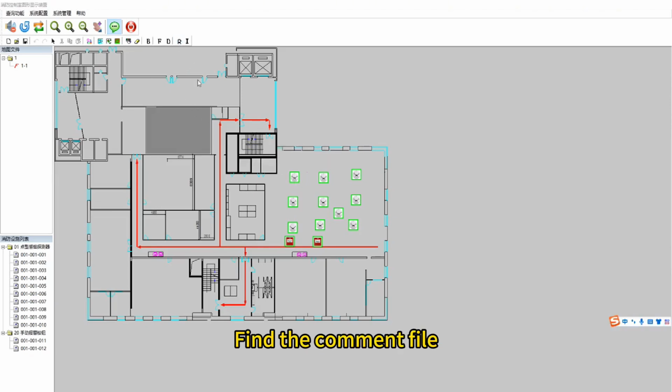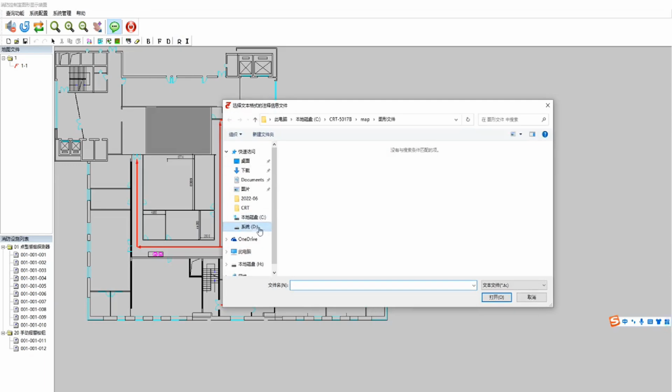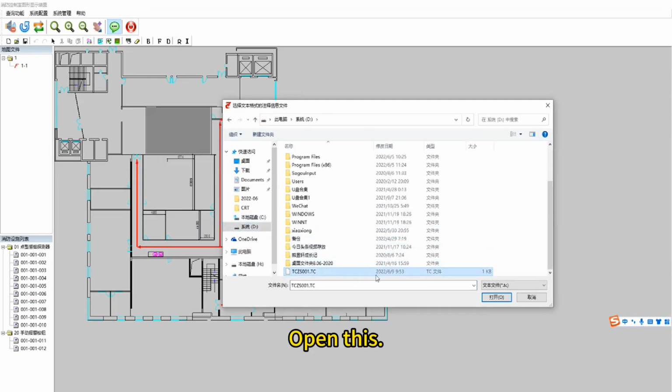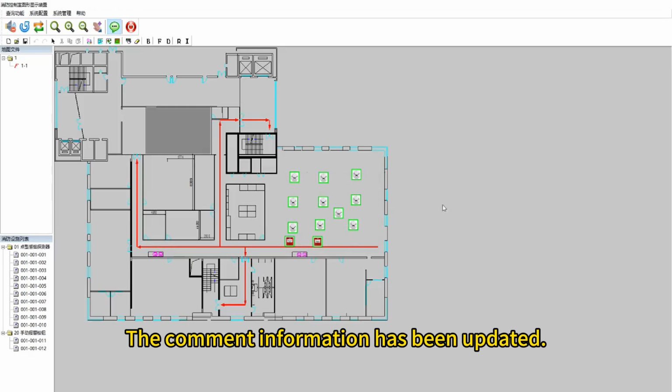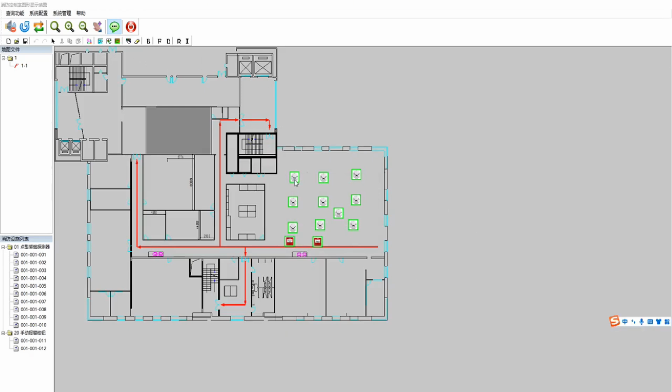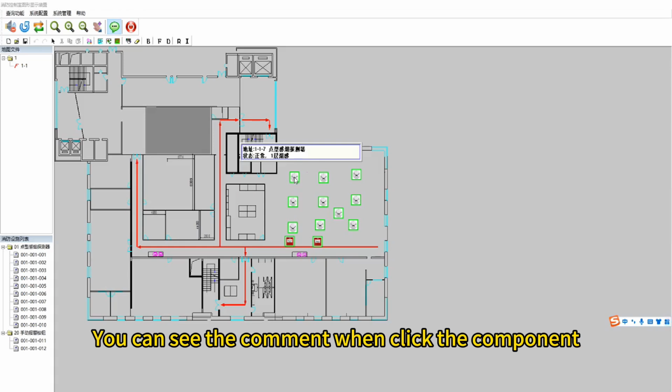Find the comment file. Open this. The comment information has been updated. You can see the comments when clicking the component.